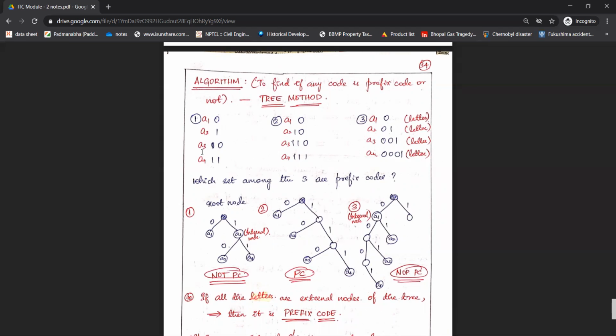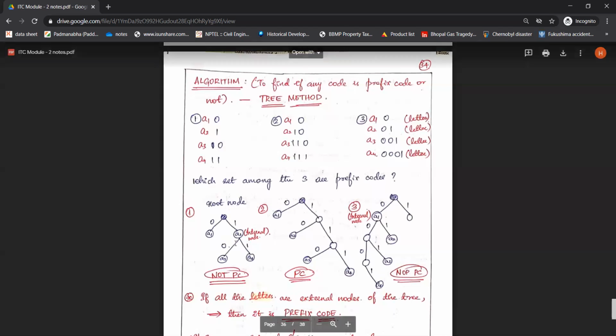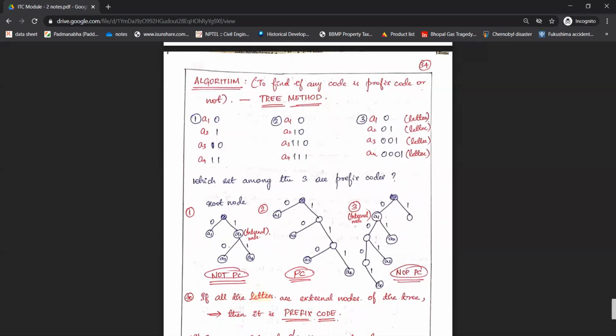Next, the code word for A3 is 1 and 0. So I already have 1 over here, and I want 0. So I'll branch this node into two branches, 0 and 1. So I have 1 over here and then 0 over here. I'll terminate this with node A3 because the code word for A3 is 1 and 0.